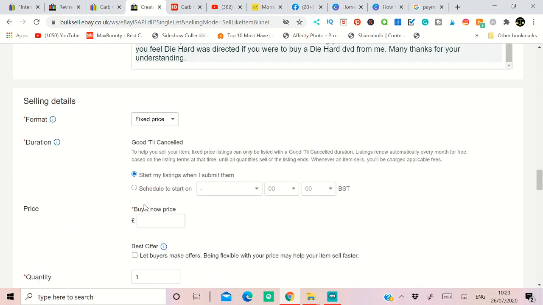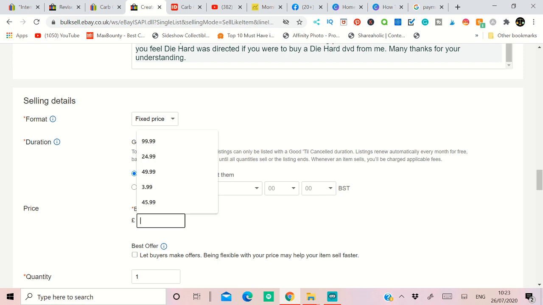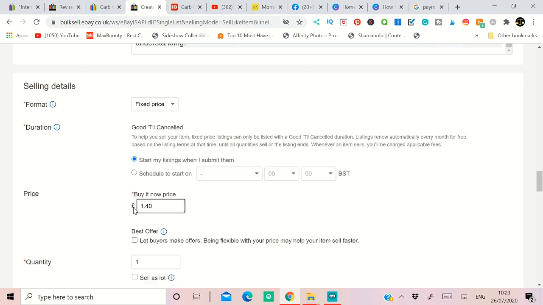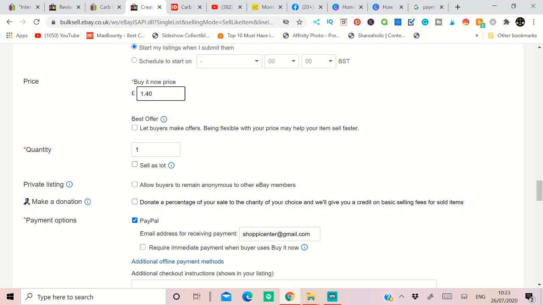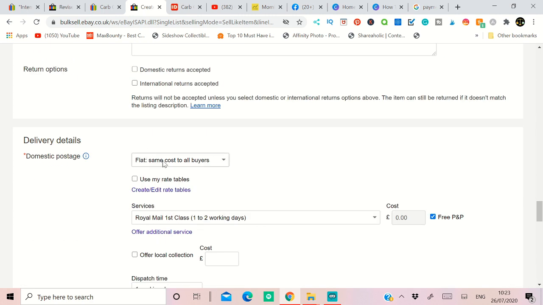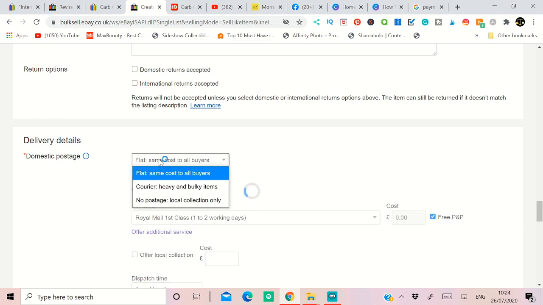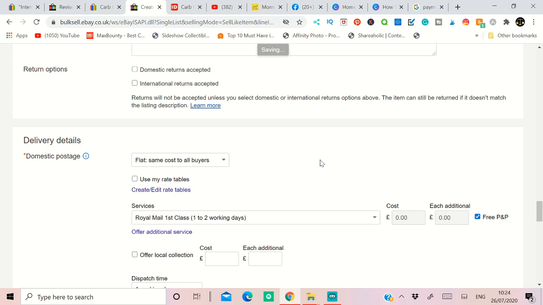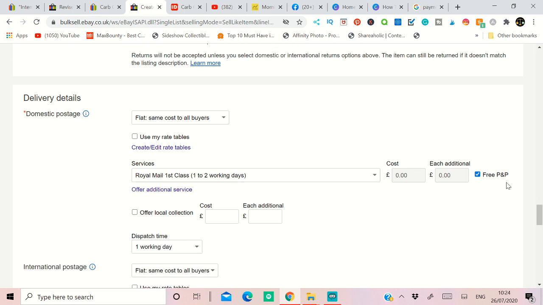After that, select the price. Again, the lowest price is 156, we can go with 140, and for sell quantity, don't put 120, just put 10, 12 is fine. Select your PayPal address here, and for domestic postage, select same cost for all the buyers, select the faster delivery and put free postage for the customer.